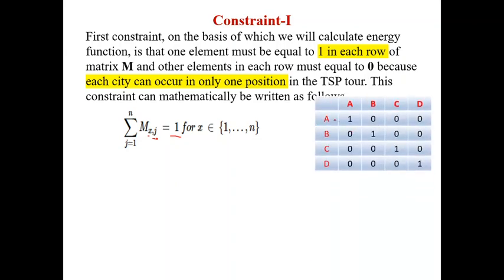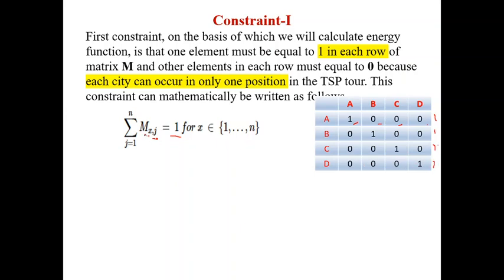For example, consider the first row. What is the sum of the first row elements? 1 plus 0 plus 0 plus 0, sum is 1. In the same way, second row, 0 plus 1 plus 0 plus 0, sum is 1. Third row, 0, 0, 1, 0, sum is 1. Fourth row, 0, 0, 0, 1, sum is 1.